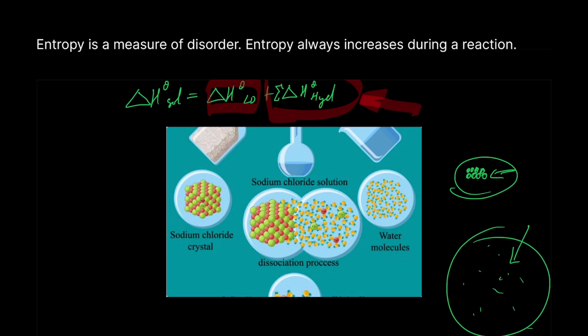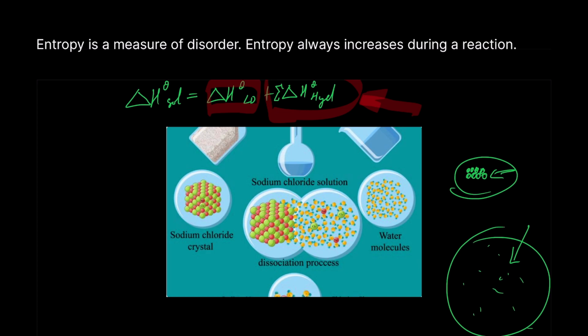Now there is an equation that links this principle of disorder, of entropy. Disorder and entropy really are the same thing. There's an equation that links entropy, temperature, entropy change, and something we call Gibbs free energy. I'm going to talk about that in my next video, where that equation actually explains how likely a reaction is to happen. And this is why having a high entropy in itself doesn't necessarily mean the reaction will happen, because it depends on how that affects the reaction.